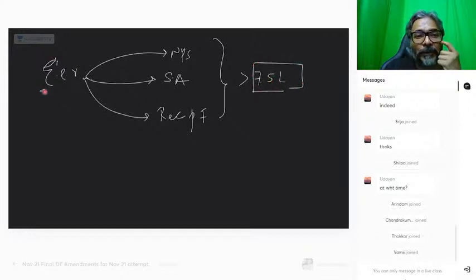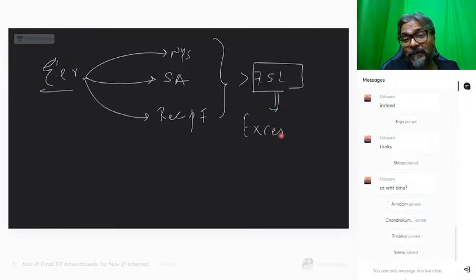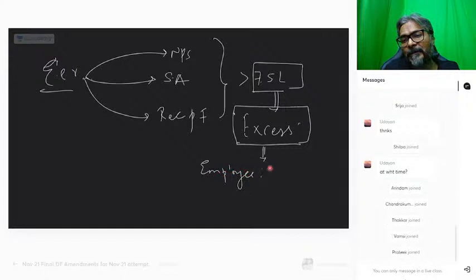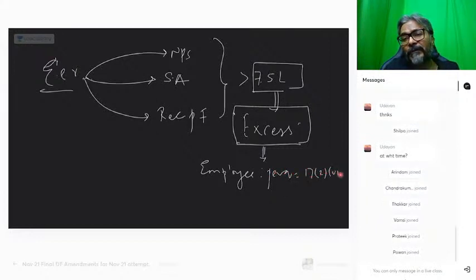Whatever is the excess is taxable in the hands of the employee as a perquisite. Under which section, students? 17(2)(vii). I hope all of you are clear with this point. It will be taxable in the hands of the employee.